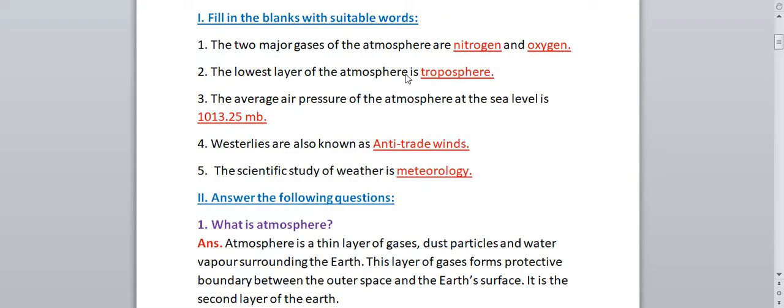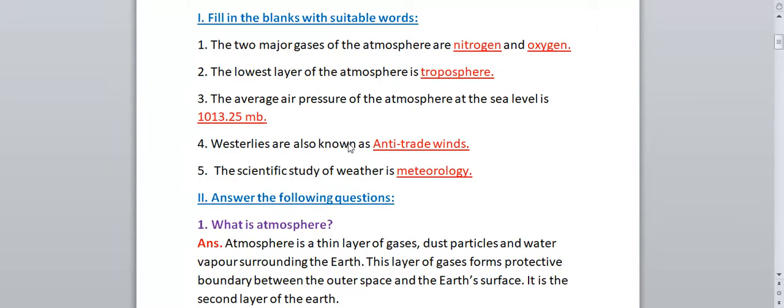Next we have question number 3. The average air pressure of the atmosphere at the sea level is. So what is the average air pressure at the sea level? It is 1013.25 MB. Okay, this is the unit for the air pressure. So it is 1013.25 MB. Okay, remember this one.